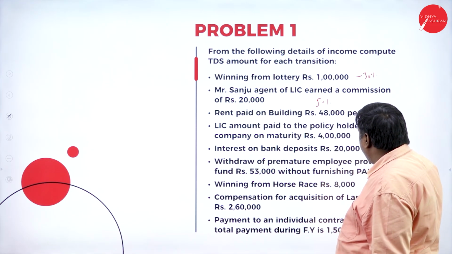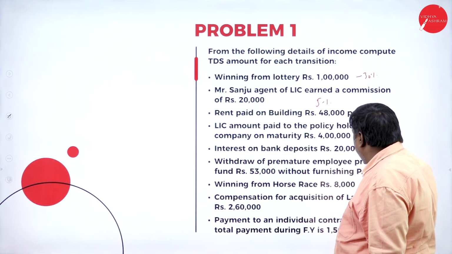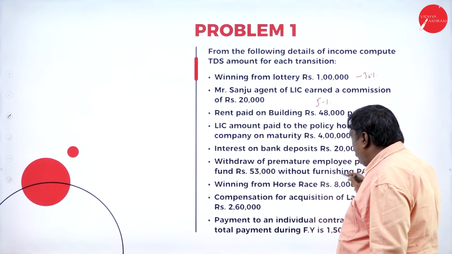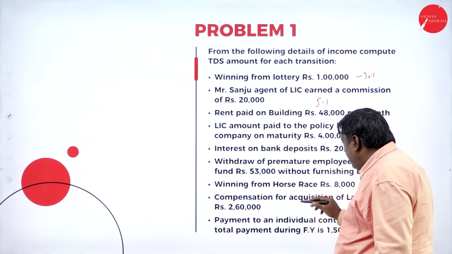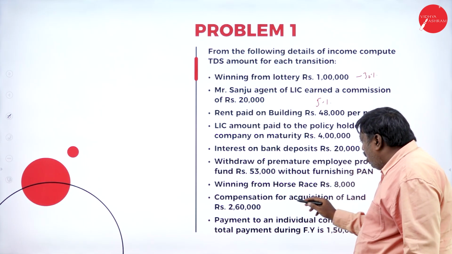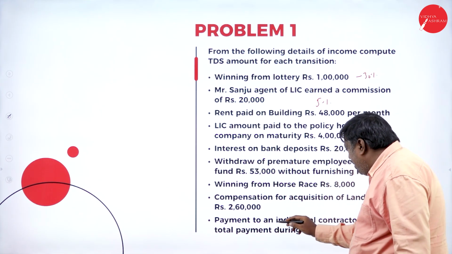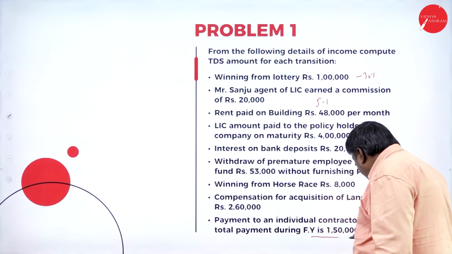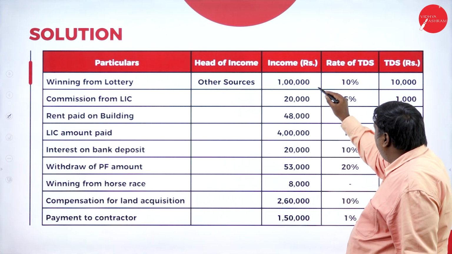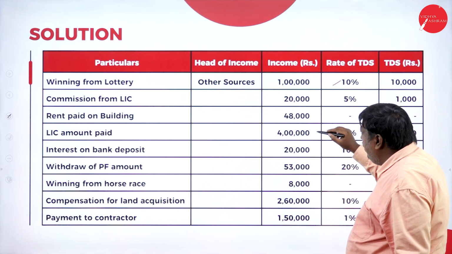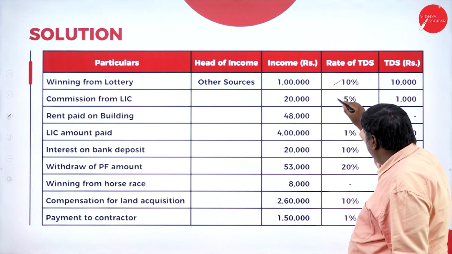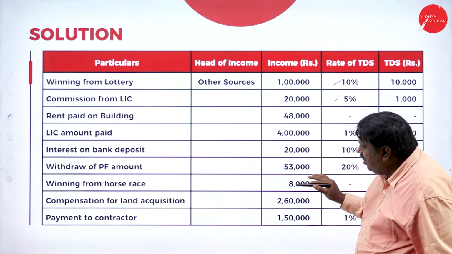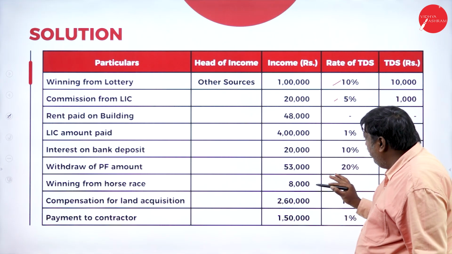Rent on 48 per month. LIC paid to the policy holder. Interest on bank deposits, premature withdrawal, winning from horse race, compensation for acquisition of land, payment to an individual contractor whose total payment during the financial year is 1,50,000. See, 10% TDS rate, LIC agent 5%. So there is nothing for rent paid on building.